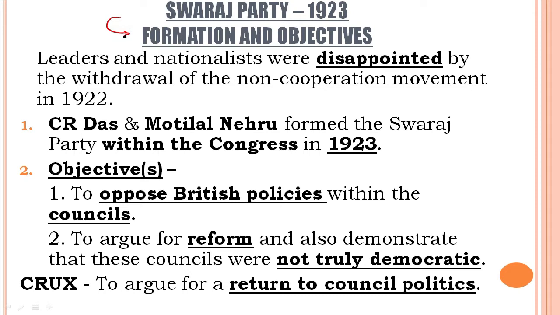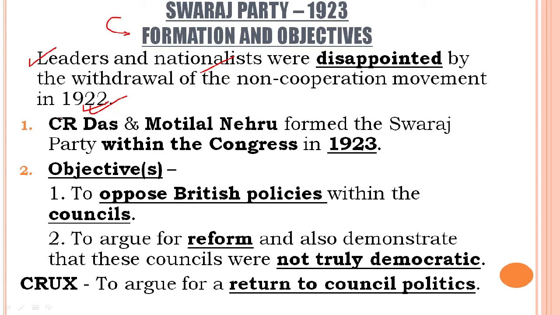and objectives. Students, we have seen that in 1922 the non-cooperation movement was withdrawn. What was the outcome? What were its effects on the minds of the leaders and the nationalists? See students, the leaders and nationalists were disappointed by the withdrawal of the non-cooperation movement in 1922 because they could feel the momentum of the movement and they were expecting to achieve Swaraj as soon as possible. But when the non-cooperation movement was withdrawn in 1922, they were left with total disappointment.